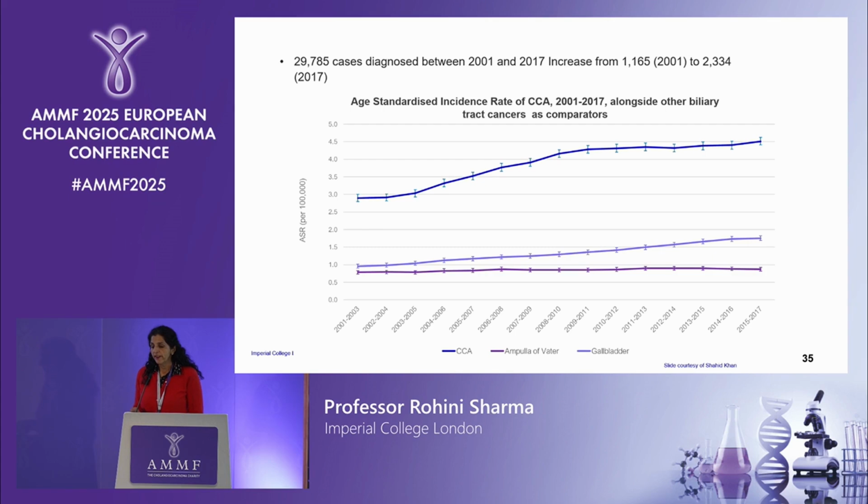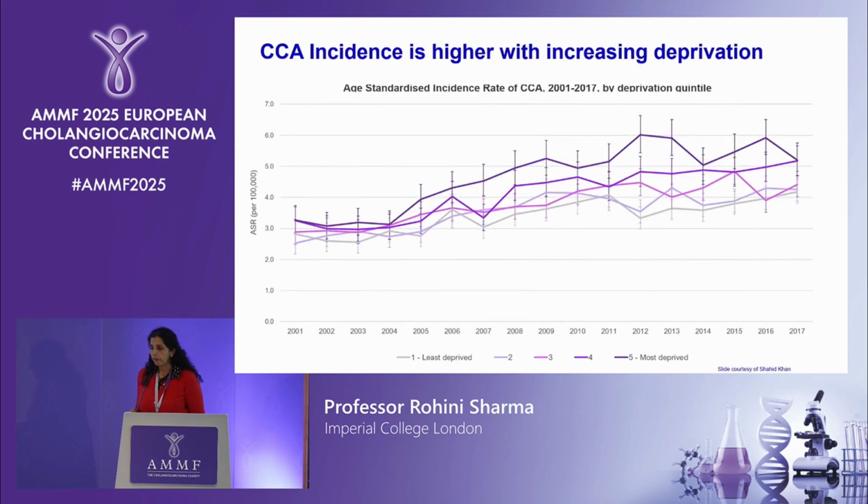And again, what you can see here is that there is an increase in the incidence of cholangiocarcinoma, which is indicated here across the timelines. And what I think is really interesting is that there's an increased incidence with deprivation levels. And this is not just limited to cholangiocarcinoma. We see this in HCC as well, that the more deprived areas have higher incidence of these cancers.